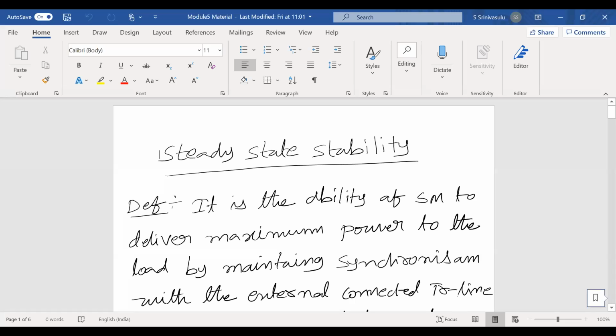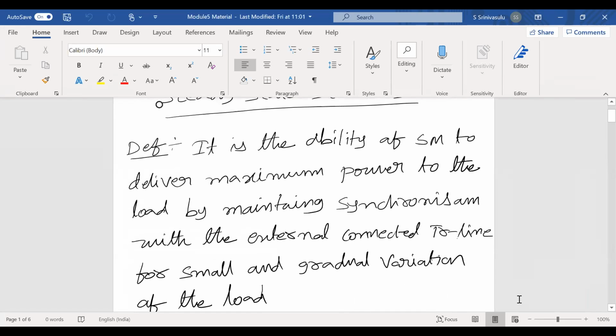Now, in the last class, we discussed what is steady state stability. Now, what is the definition given? It is the ability of the synchronous machine to deliver maximum power to the load by maintaining the synchronization with the transmission line. Now, what does that mean? Here the synchronous generator should maintain synchronization to the transmission line even though there is load variation. What type of load variation?